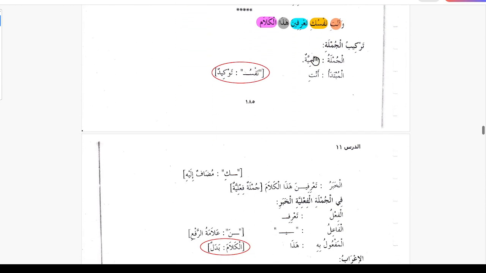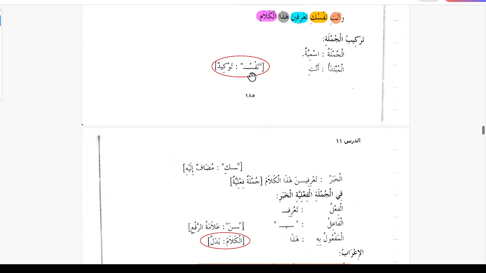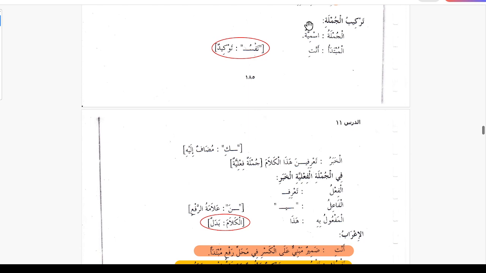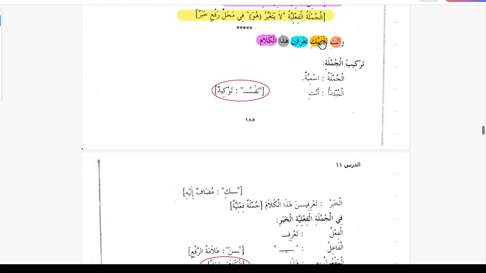And the next sentence is wa anti nafsuka tarifina hazal kalami, and you yourself know this statement. So starting from anti, this is jumla ismiya, al mubtada anti. Nafsu is for emphasis, and ka, this ka is nafsu is emphasis plus mudaf, ka is mudaf alayh.